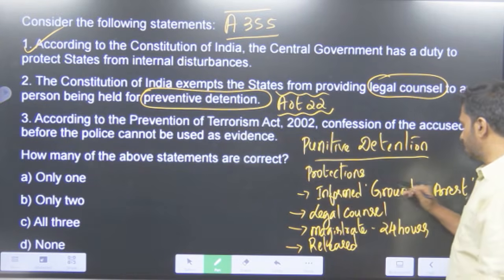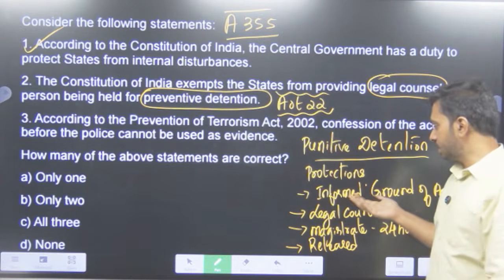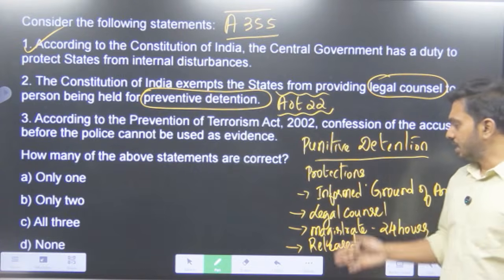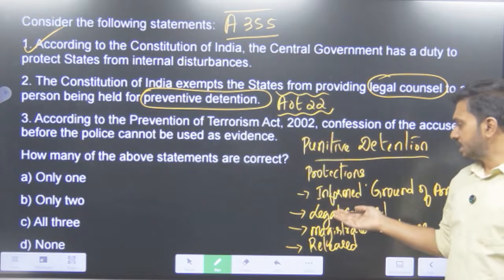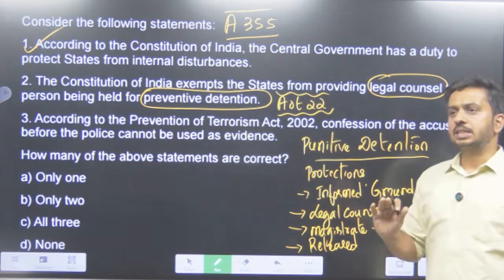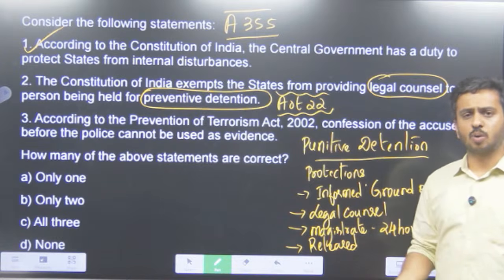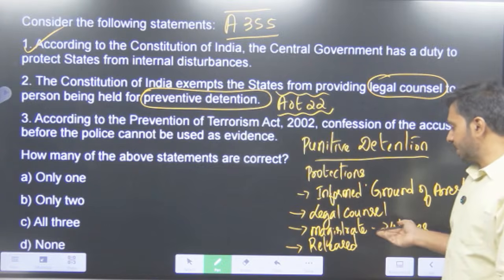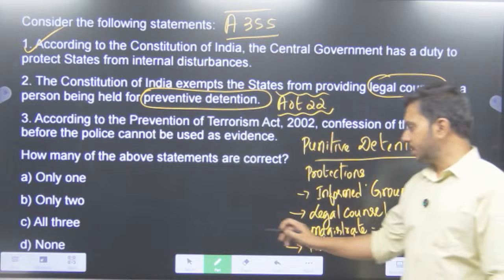Now, the first one, informing the ground of arrest, may or may not do. If the government feels that it endangers the security of the country, by informing that, okay, this is the ground of arrest, then they need not. Second, legal counsel. It is all again up to the state to provide legal counsel or not. Generally, it is provided, but they may not do it also. Third one, magistrate के पास 24 hours के अंदर लेके जाना है, that is not there.